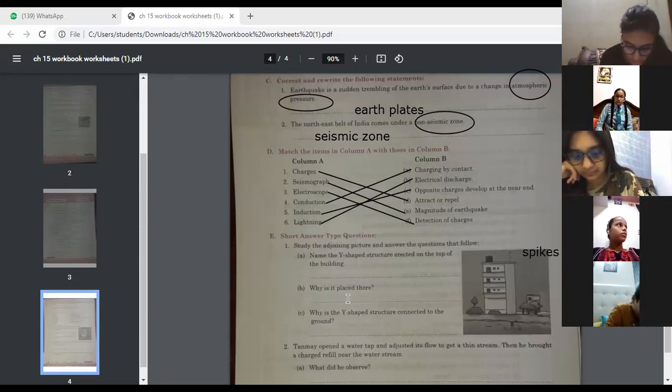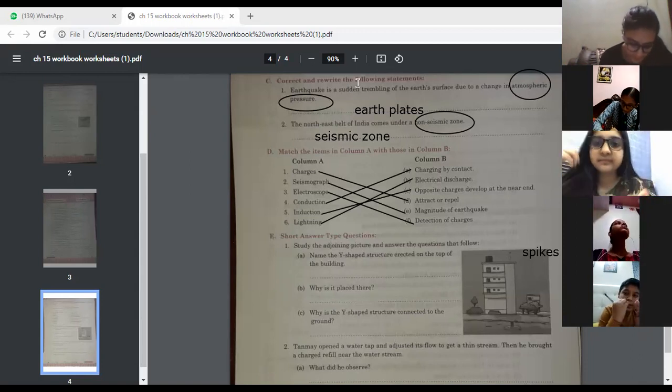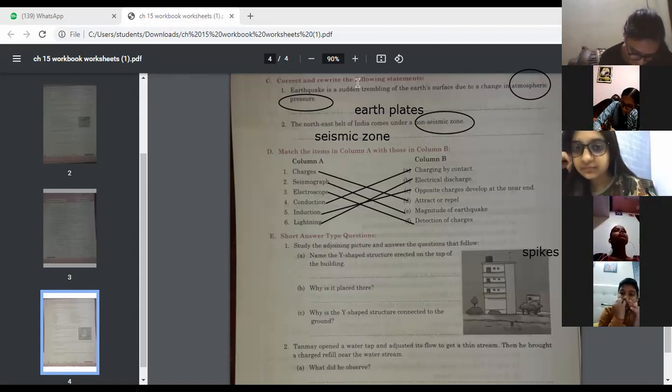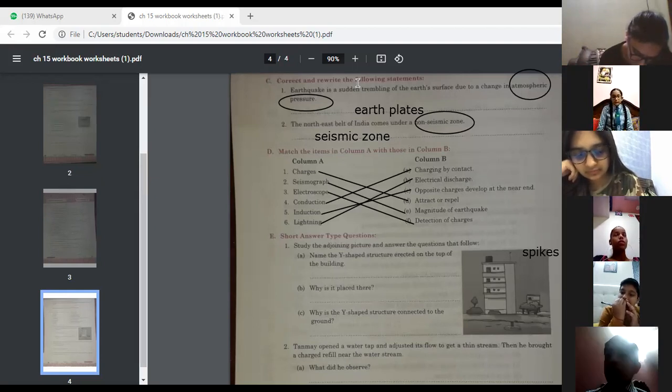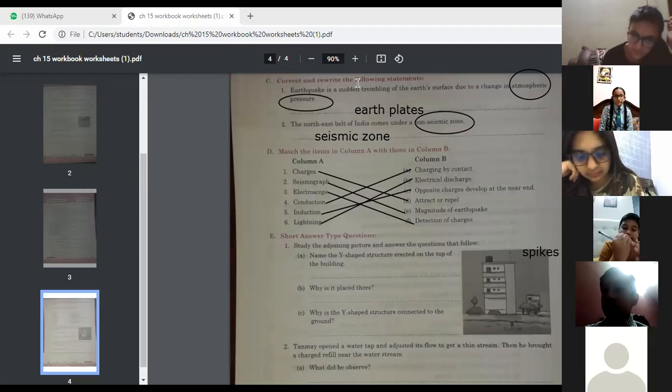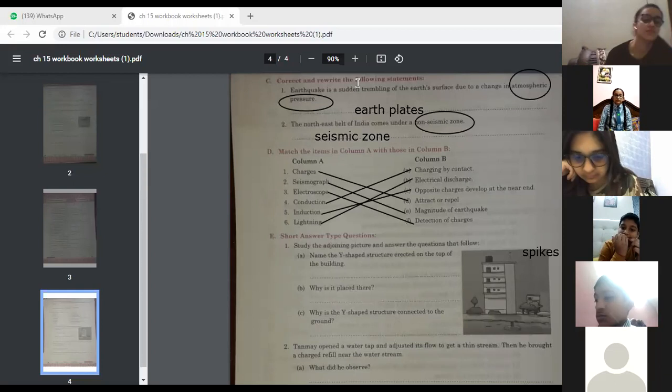Next, why is it placed there? Why are the spikes on the top of the building? To protect the building from the effect of lightning. Or you may say that the spikes attract the lightning. They are raised above the building so that lightning, instead of falling on the building, should fall on the spikes first of all.